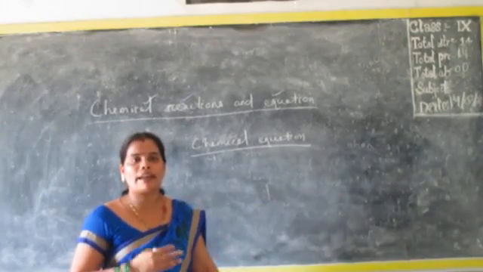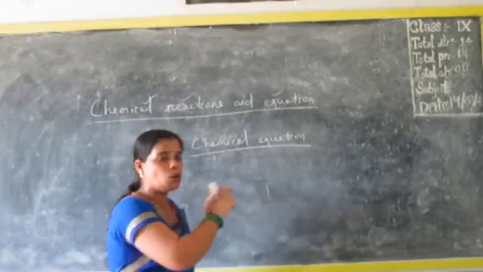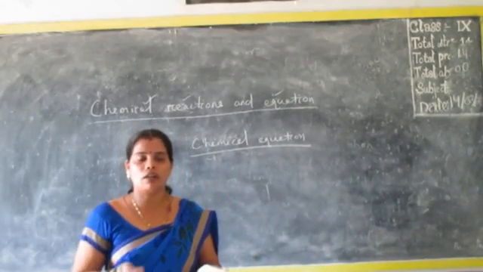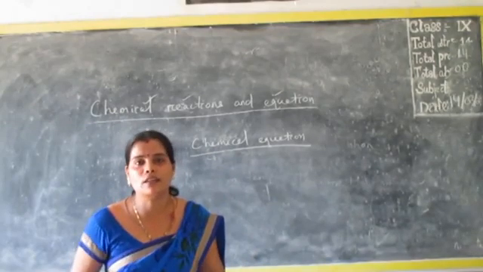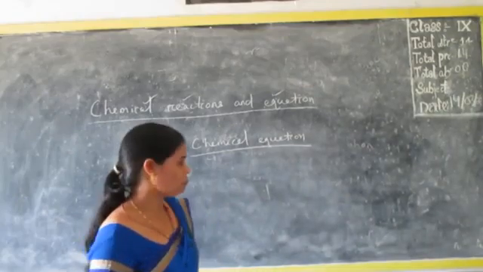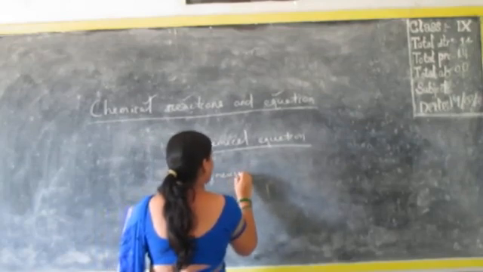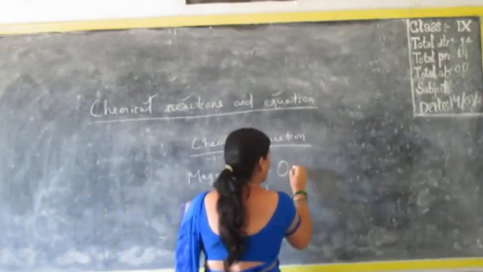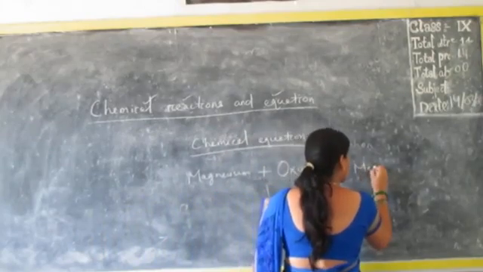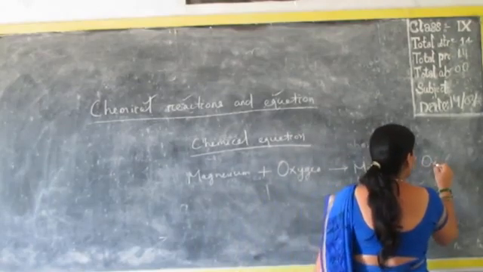That means we are writing their respective elements in the form of what? Rather than writing the whole sentence, what happens there? We are writing just the words, the elements' names. That is called a chemical equation. So now see: magnesium, oxygen gives rise to magnesium oxide.